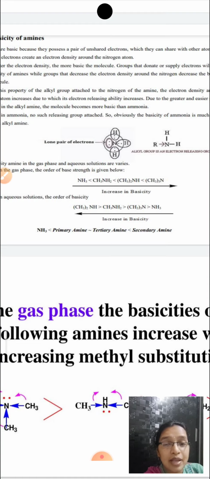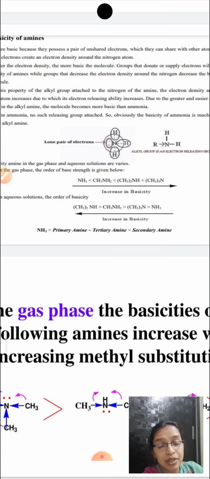Any charged species is found to be unstable, but as more number of groups are present around the nitrogen, the more the charge dispersion is taking place. Therefore greater will be the stability and greater will be the basicity.